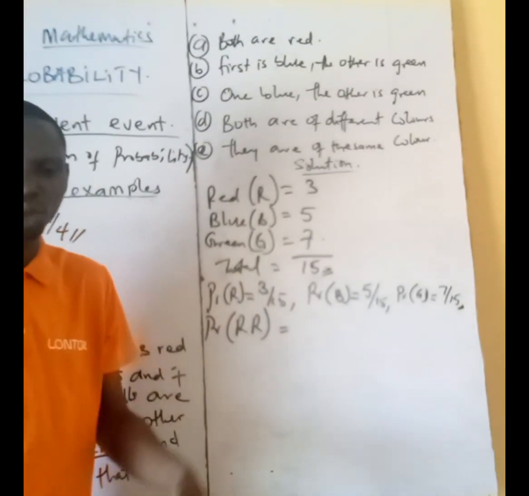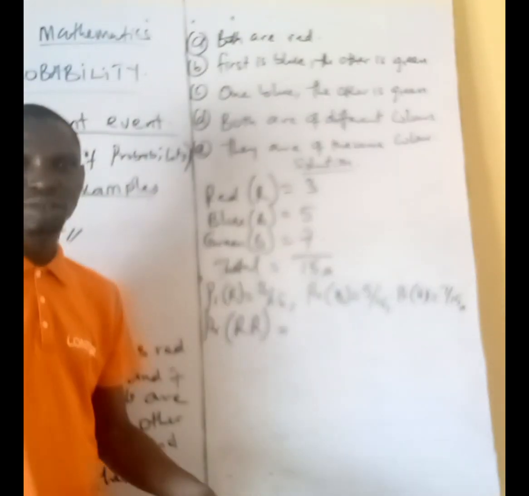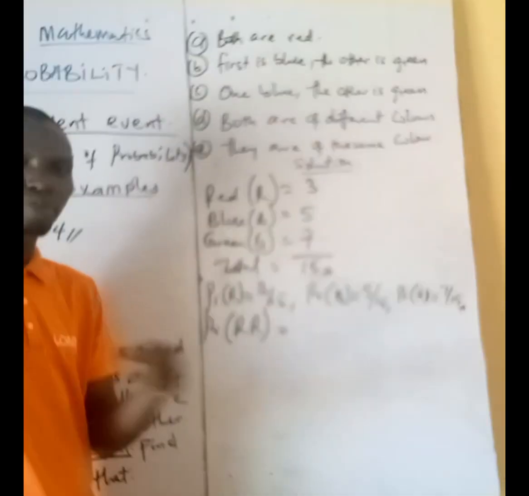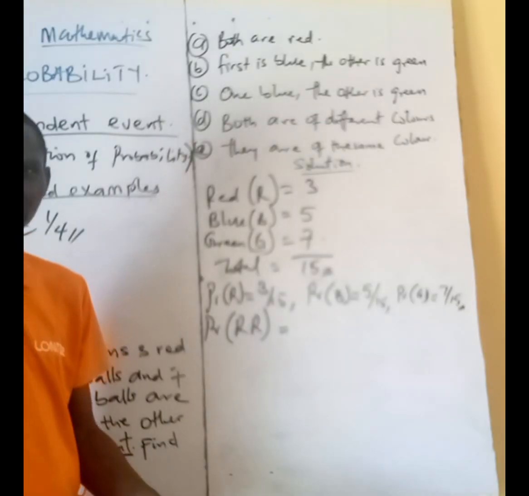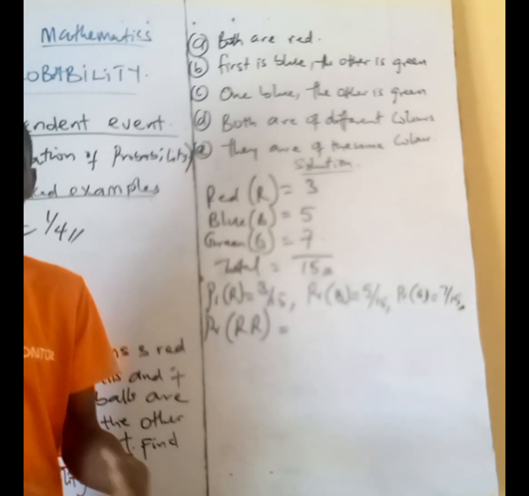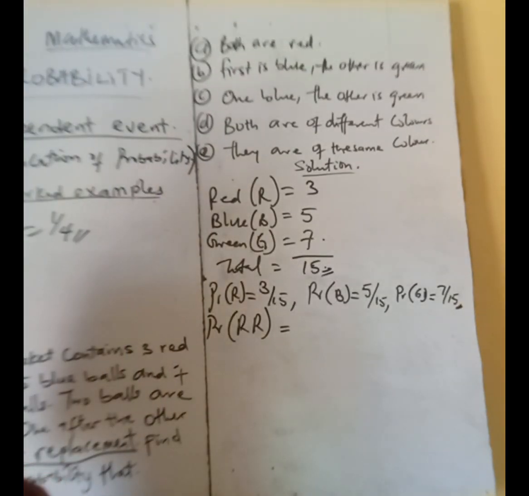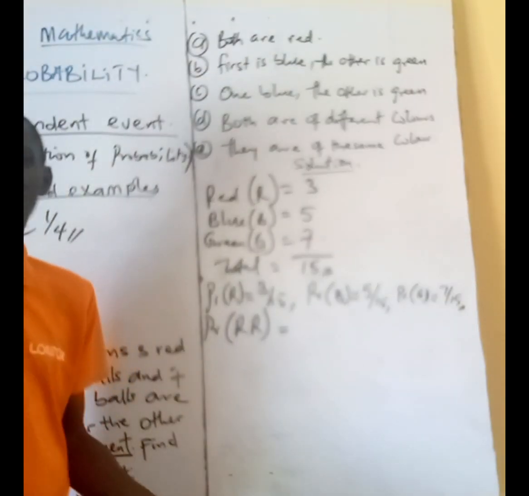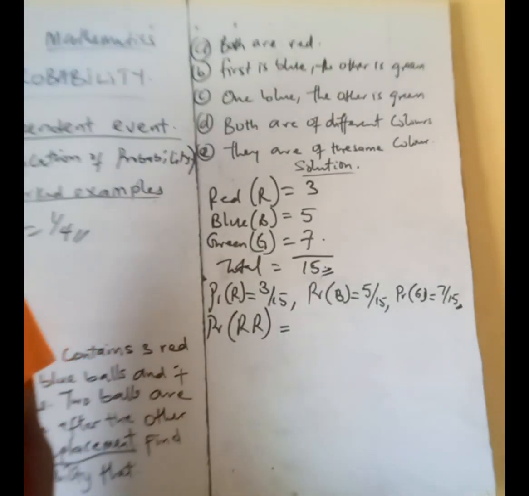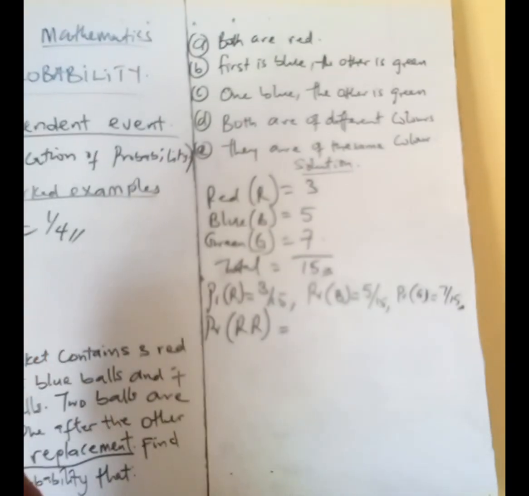You do not return it back to the basket. Is that clear? Please, let's understand the term without replacement. It means when the first ball is picked, it's not returned back into the basket. So when you pick it, you remove it. Is that clear now?